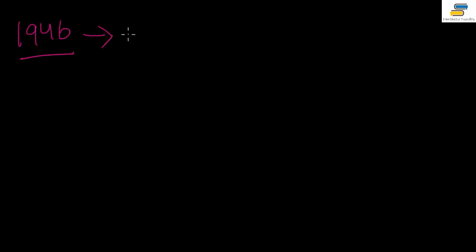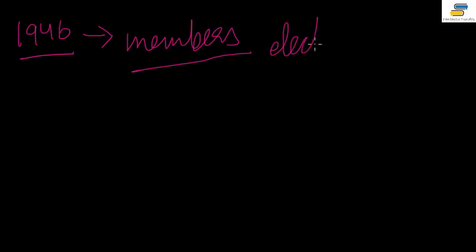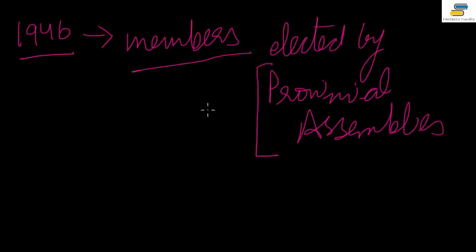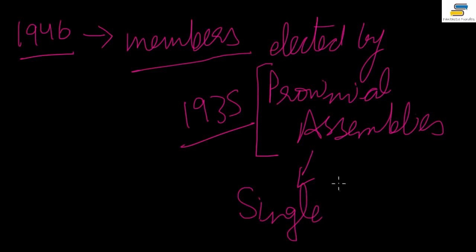Now, the Constituent Assembly and its members. Because the elections are being held, who will be elected? Who are these members? These members were elected by provincial assemblies. They were not directly elected. Now these provincial assemblies had come into existence in 1935 only, right? And how did they vote? They voted on the basis of the single transferable vote.